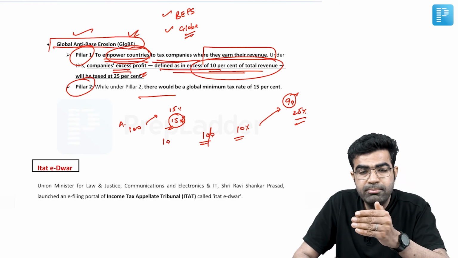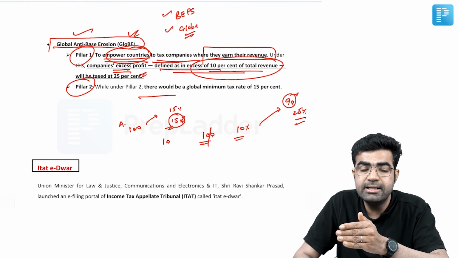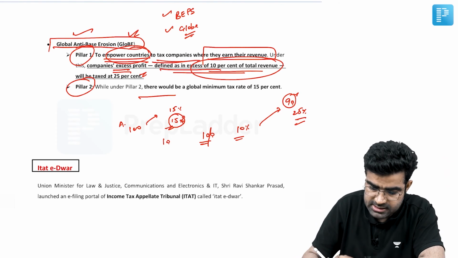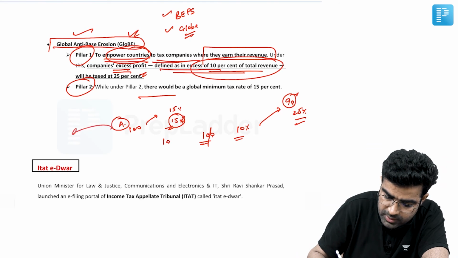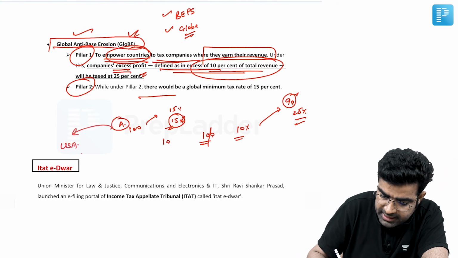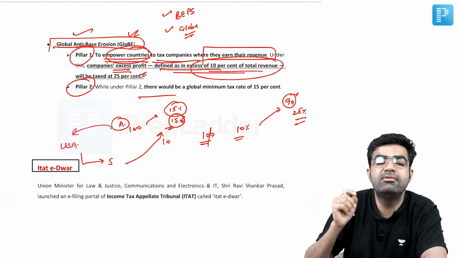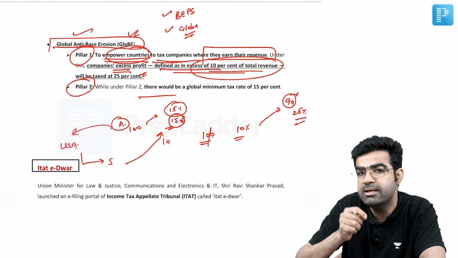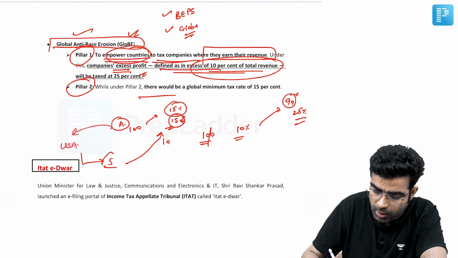So this 5 rupees balance would be provided to India from the home country. Means if this entity was working in USA, now USA would provide the balanced 5 rupees to India in order to make this a 15% tax. That is the minimum tax, and that is known as top up.